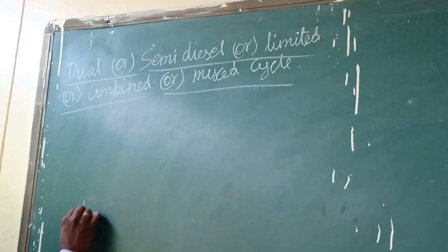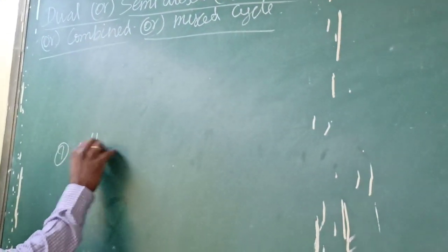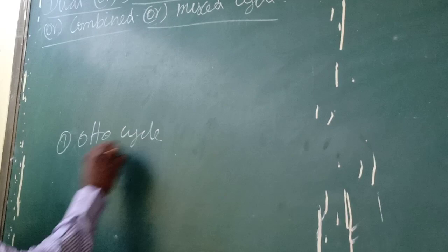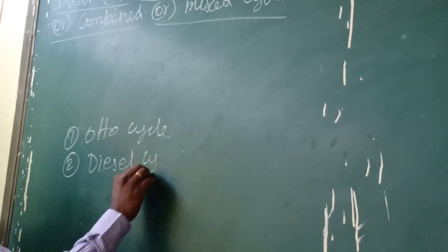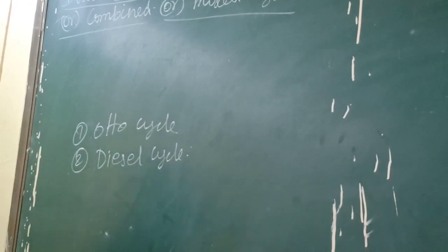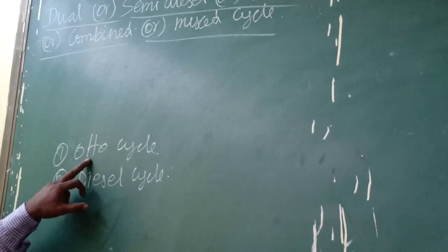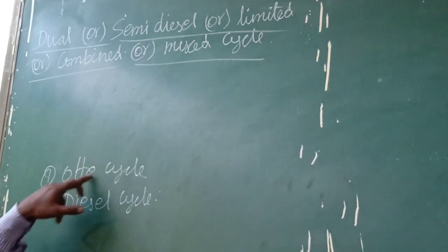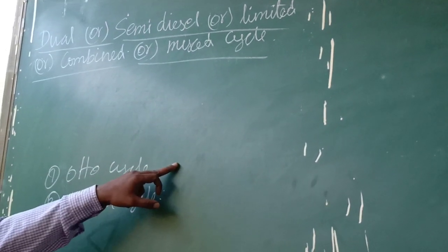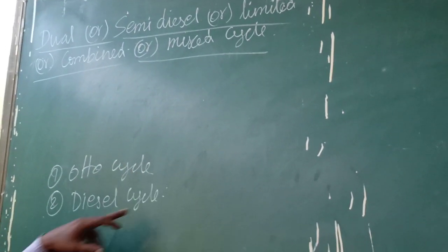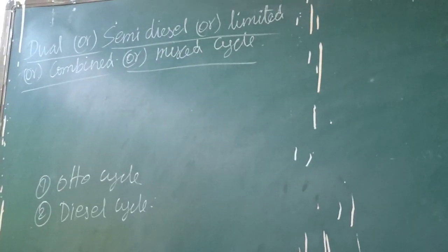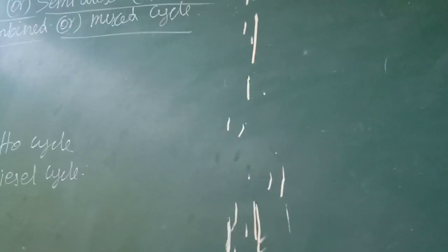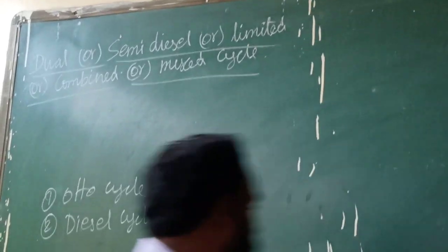This one is called the Otto cycle, and the second one we are seeing is the diesel cycle. Why do they call it the Otto cycle? The Otto cycle, we can also call a constant volume cycle, and the diesel cycle is called a constant pressure cycle. In today's class I am going to explain both of these cycles.